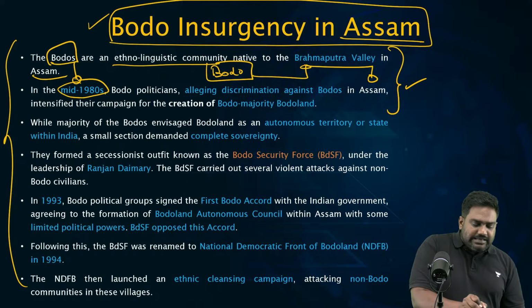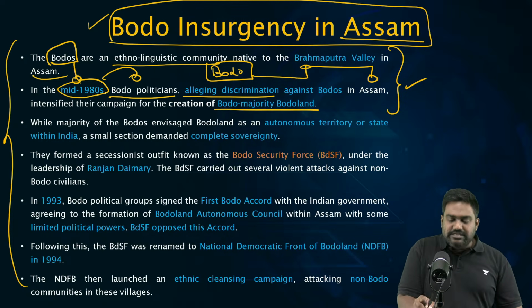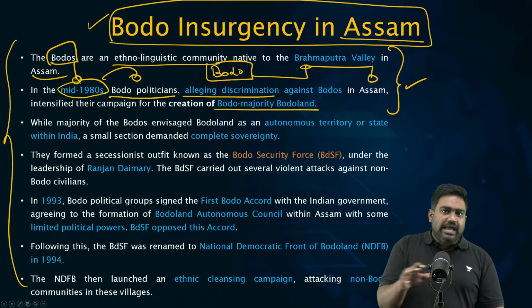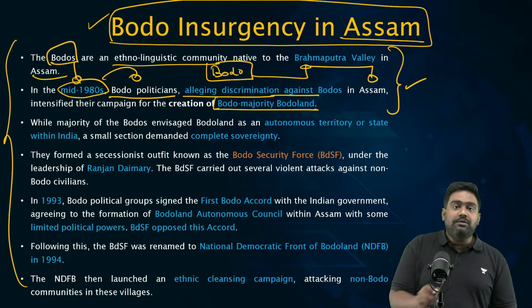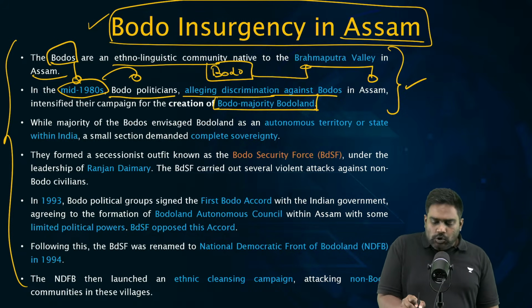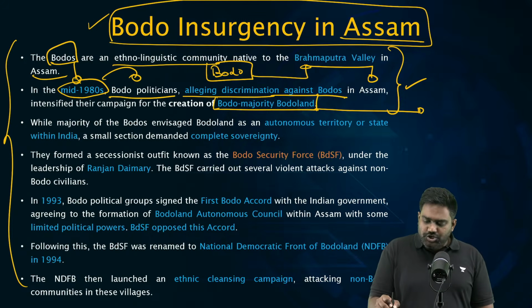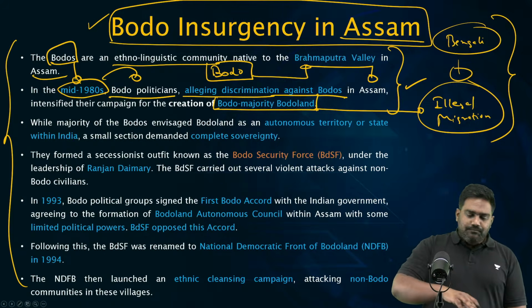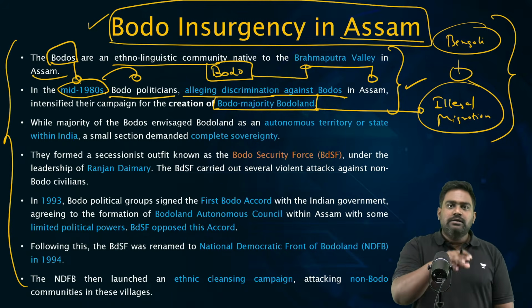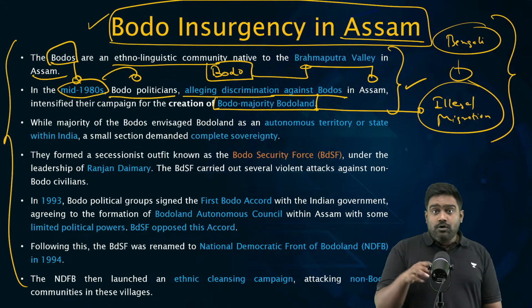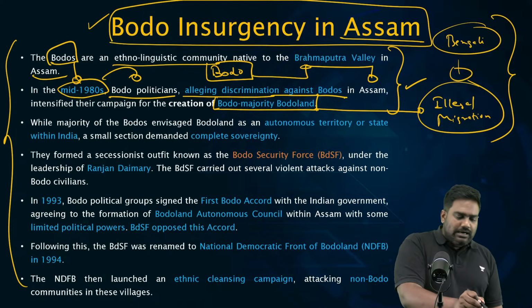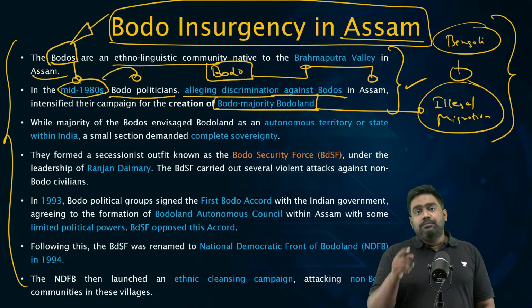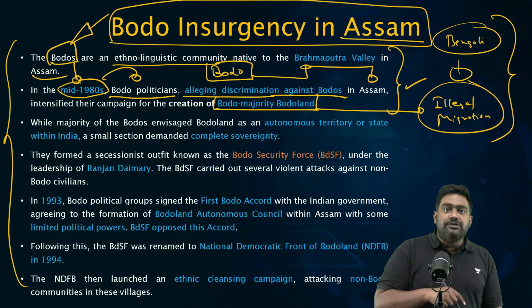And in the 1980s, we saw the emergence of the Bodo insurgency. The demand was to break the Bodo areas away to create a separate Bodoland. These Bodo insurgents also had an issue with illegal migration. They saw the Bengali illegal migrants from Bangladesh as a threat. Because in this part of Assam, which I showed you, Kokrajhar, Udalguri, Baksa, etc., they are known for tea plantations. Since the British era, plantation crops have been cultivated here. The British brought plantation workers from central India.